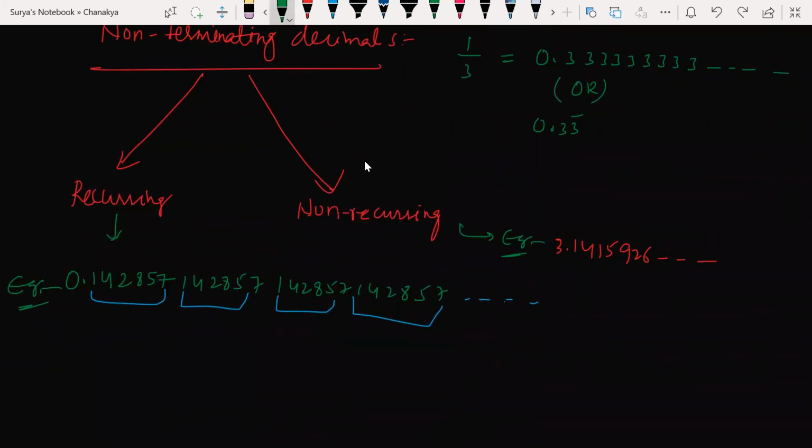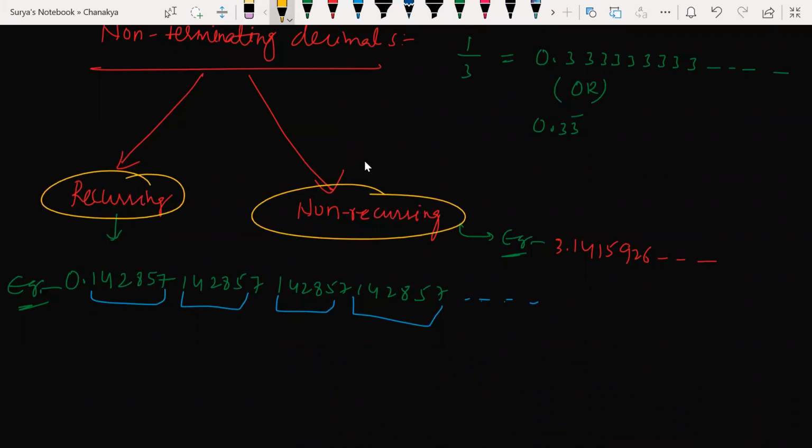In that you have two different parts: recurring and non-recurring. Recurring gives a pattern; it repeats the same numbers again and again, endlessly. Non-recurring never ends and never repeats. Recurring never ends but repeats; non-recurring never ends, never repeats.